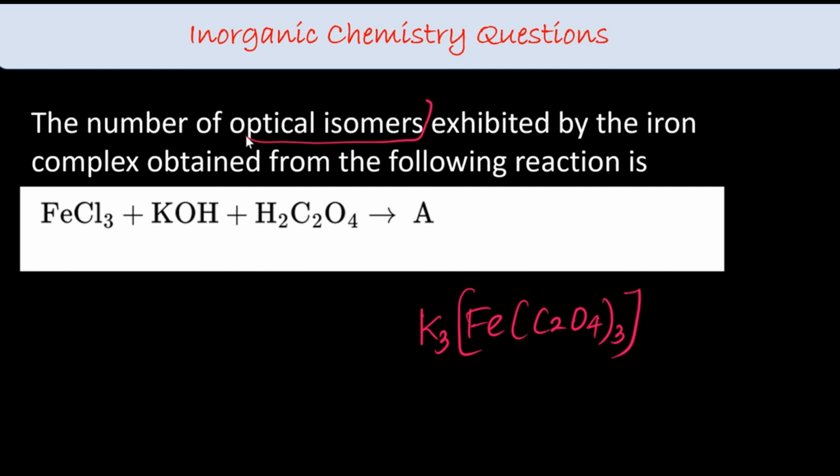What they are asking is the number of optical isomers. So this is an A3 type, right? Which can exhibit optical isomerism, D and L isomers. So the answer to this question is 2.